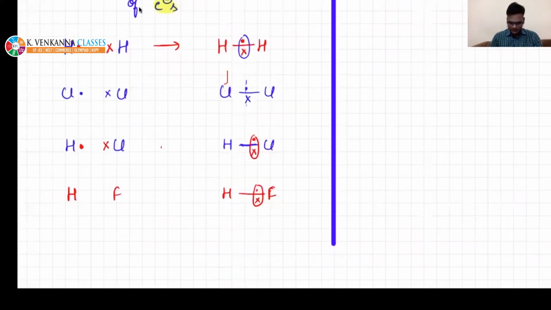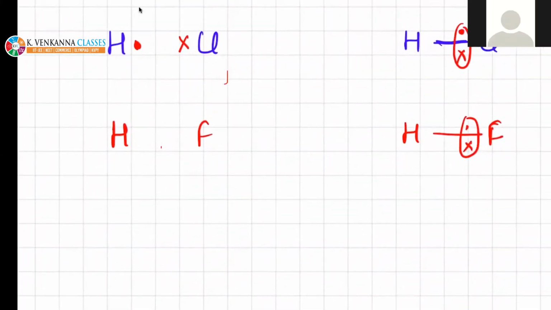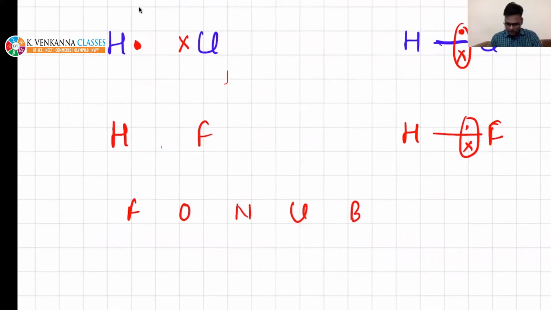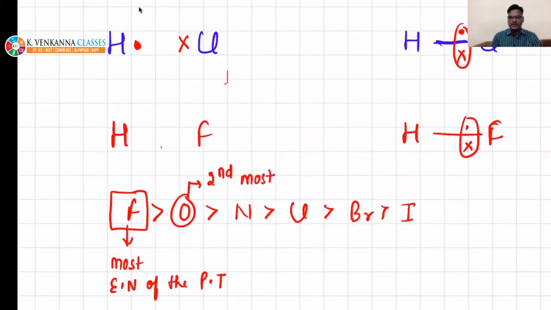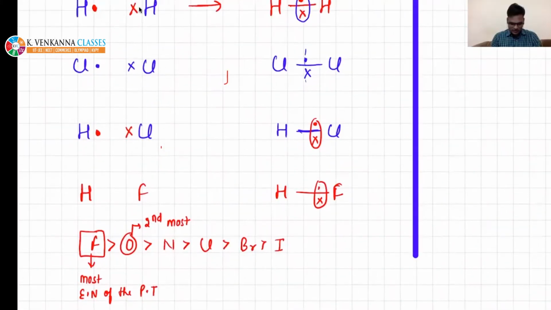For example, I am writing some elements: fluorine, oxygen, nitrogen, chlorine, bromine, iodine. The most electronegative is fluorine. For now, you can remember that fluorine is the most electronegative element of the periodic table, and oxygen is second most electronegative. So you can remember at least these, right?